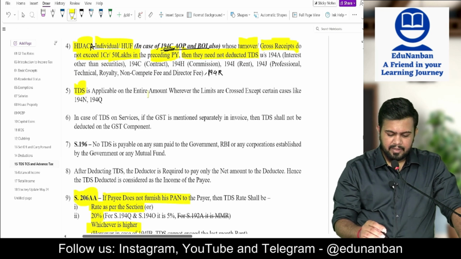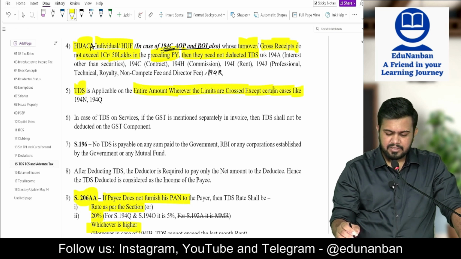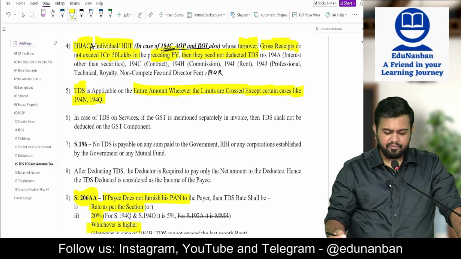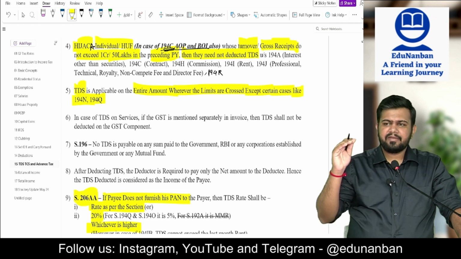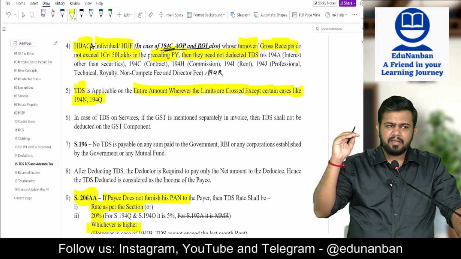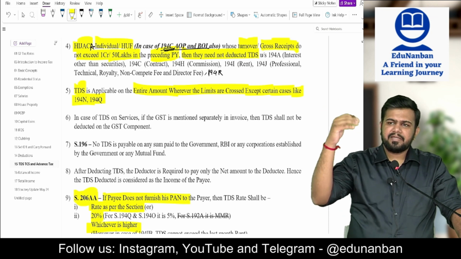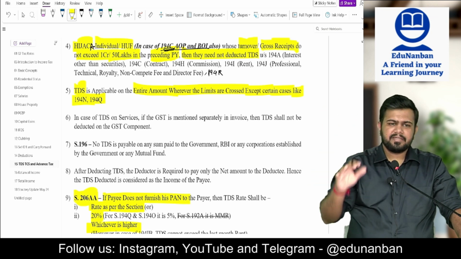Next, TDS is applicable on the entire amount wherever the limits are crossed, except certain cases like 194N and 194Q. So in 194N and 194Q, TDS is applicable only on the payment above the limit, exceeding the limit. In other cases, once the limit is crossed, TDS applies on the whole amount.